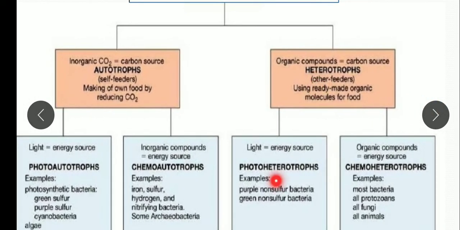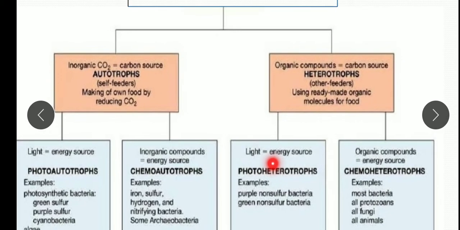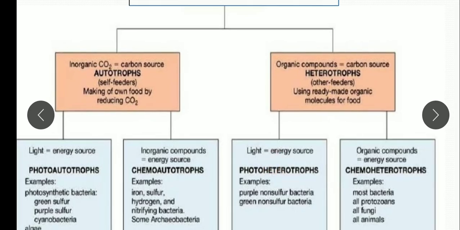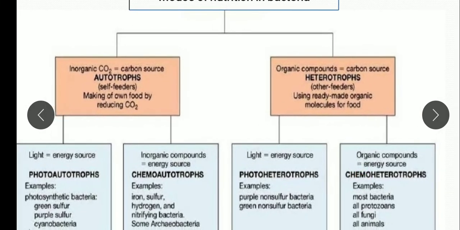Heterotrophs are also of two types, photoheterotrophs and chemoheterotrophs. Photoheterotrophs means the source of energy is light, but their source of electrons is an organic compound. For example, purple non-sulfur bacteria and green non-sulfur bacteria. And chemoheterotrophs obtain their energy from chemical reactions. They are of different types. Some of these chemoheterotrophs are parasites.